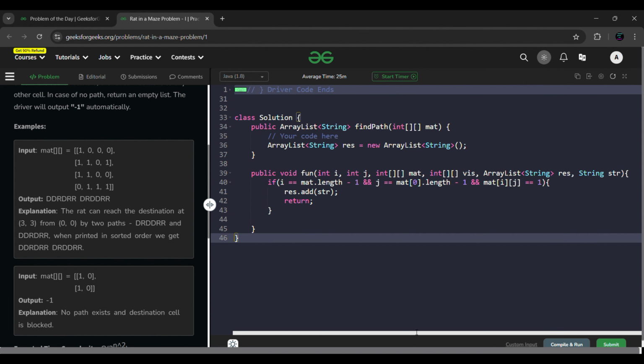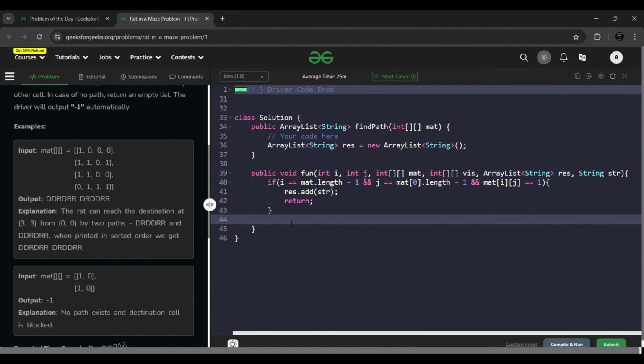Let's now write for other conditions. As we are dealing with i and j as indexes, there might be a possibility that this i will go up, so it will be less than 0, right? Let's say i and j value for this is 0, 0. There are four possibilities: left, right, up, and down, but there is no value in the up. So it means if our i value is less than 0, or else our j value is less than 0,